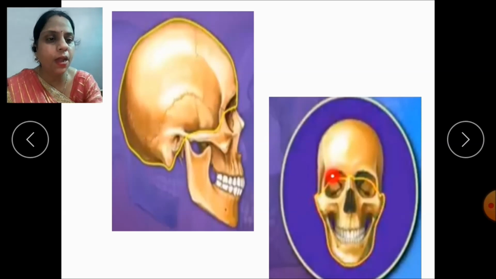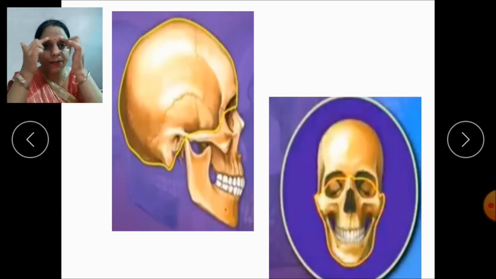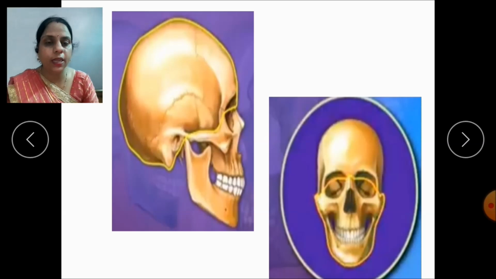Now see this part. This part consists of 14 bones. These 14 bones form the frame of a face. That means it gives the shape to the face, protecting all the sense organs. And these 14 bones are called the facial bones.